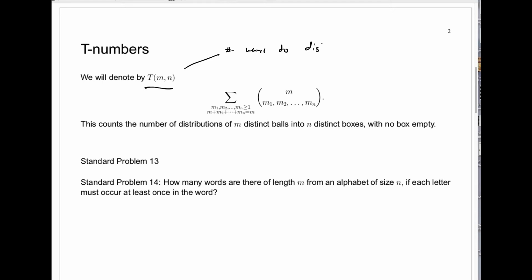I'll say distribute M distinct balls into N distinct boxes with no box empty.